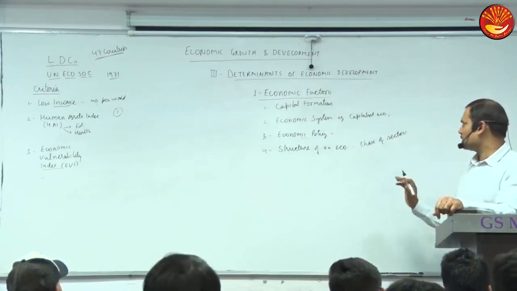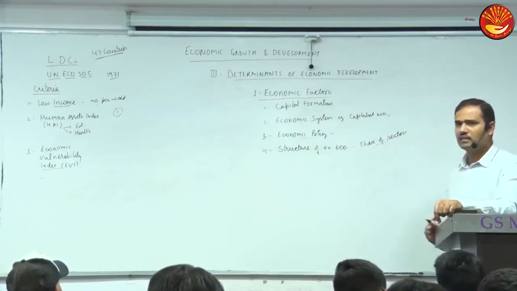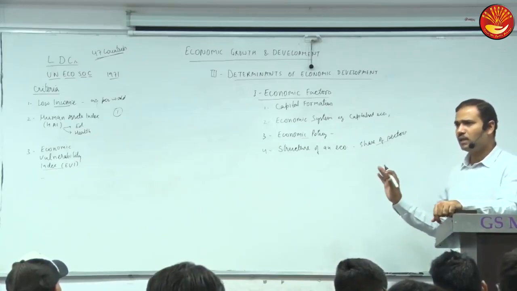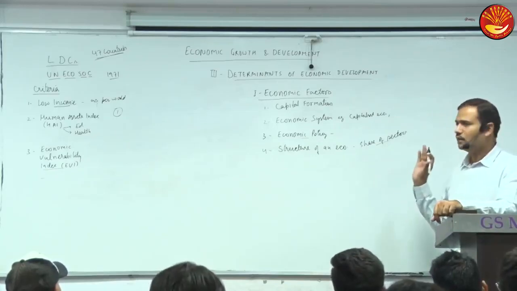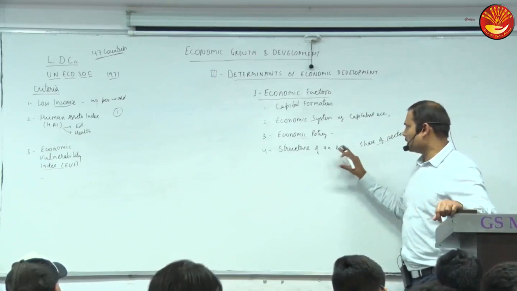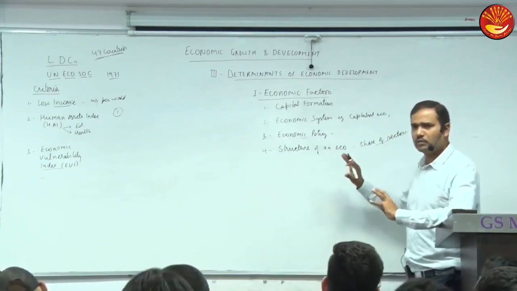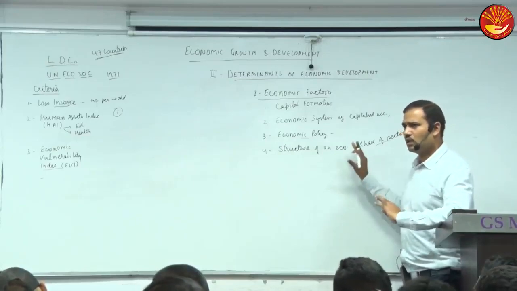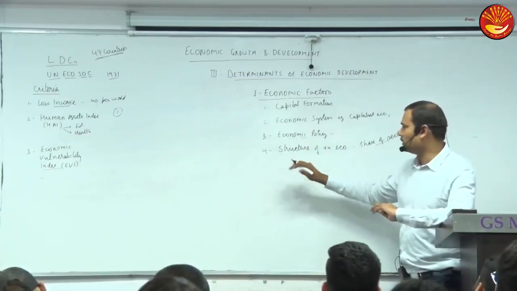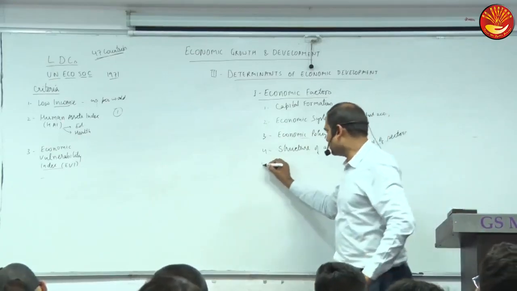With development, what happens? The share of agriculture decreases in GDP and employment, and the other sectors increase. I will again give you data on how the structural transformation is taking place in terms of agriculture, employment and GDP in the Indian economy.